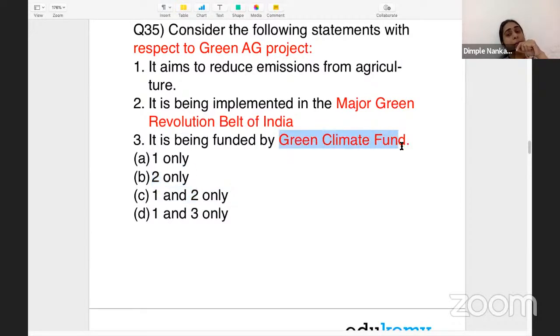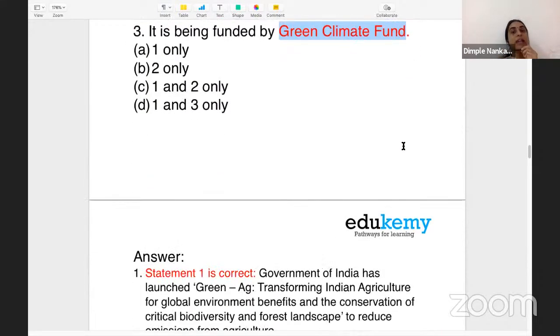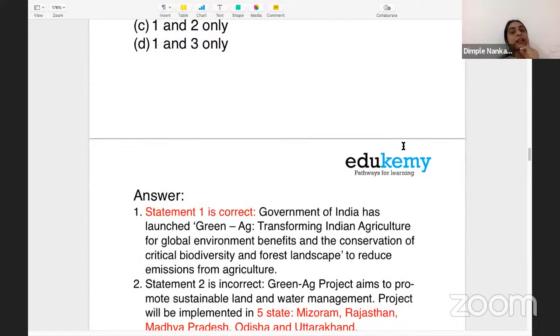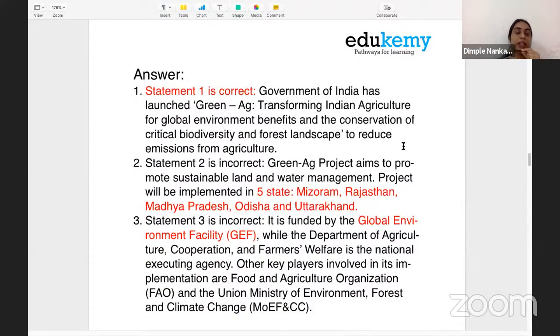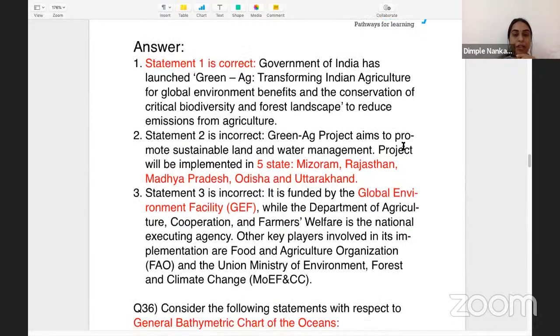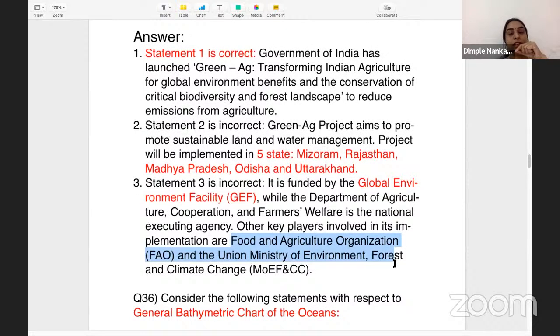Coming to whether it is being funded by the Green Climate Fund, you could have drawn linkages that yes, probably, because emission is reducing, therefore the Green Climate Fund, but the answer is wrong here. Statement 3 is wrong. It is not being funded by the GCF, rather it is being funded by the GEF, the Global Environment Facility. The Global Environment Facility looks into varied domains of environment, reducing pollution, reducing greenhouse gases. So yes, it is funding the Green AG project, along with others like the FAO and the Union Ministry of Environment and Forest, which are also key players involved in the implementation of the Green AG project.